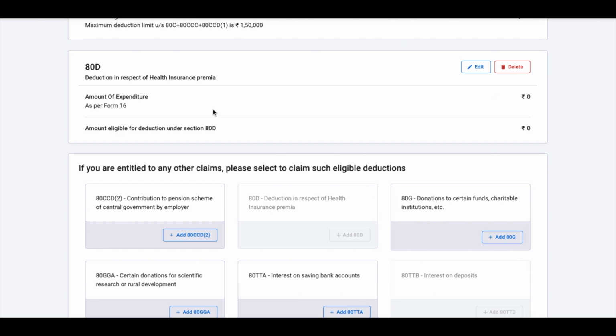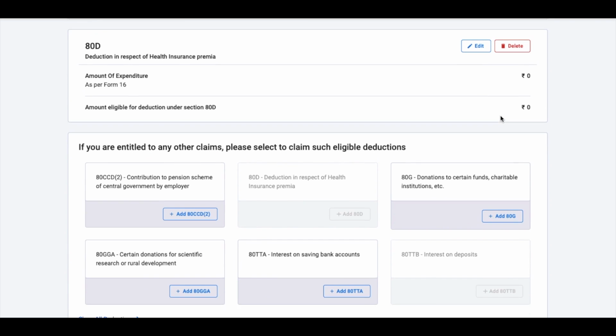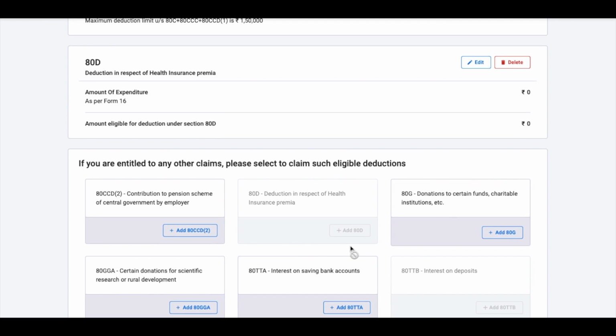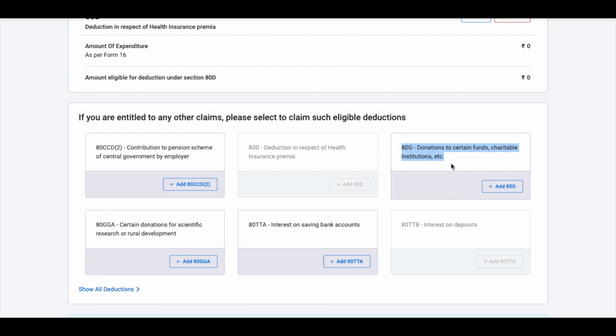You can show your medical insurance premium under 80D or any preventive health checkup if you've taken up any preventive health checkup for which you've made certain payments. You can show it here. You just have to say edit and fill in the information. If you're entitled to any other claims, you have to select those respective deductions. So for example, if you've donated to PM CARES fund or any other fund, you can directly put it under section 80G and claim deduction for that donation.